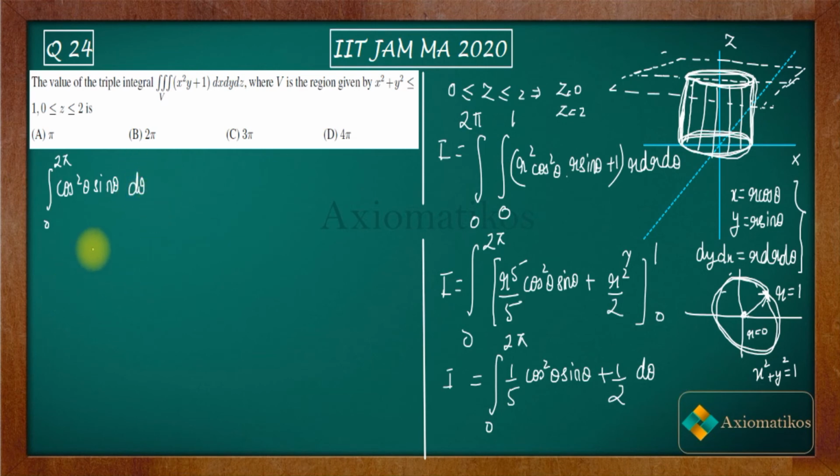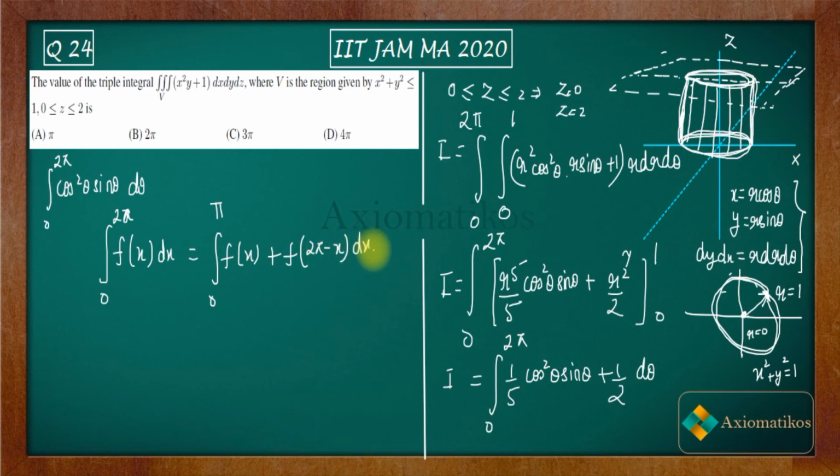You can use this trick: the integral from 0 to 2a of f(x) dx can be written as the integral from 0 to a of f(x) plus f(2a minus x). Here 2a is 2 pi, so you can write this as the integral from 0 to pi of f(x) plus f(2 pi minus x). This is the property of definite integral, a class 12th property.